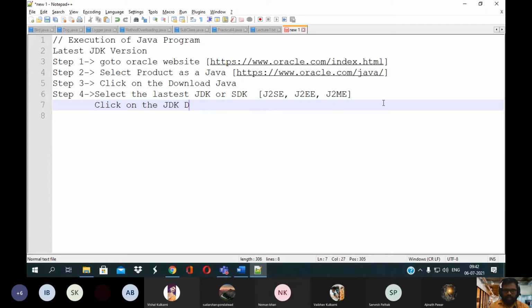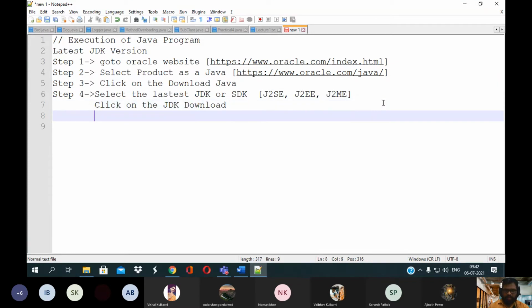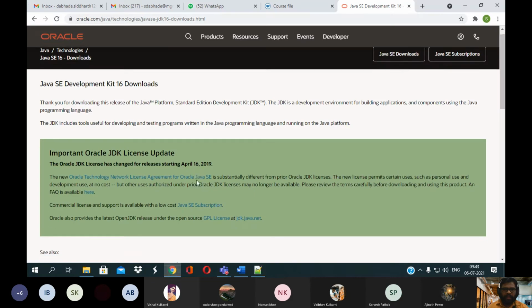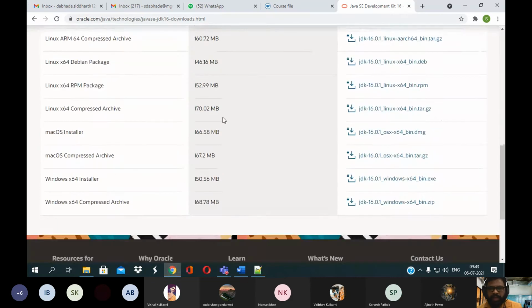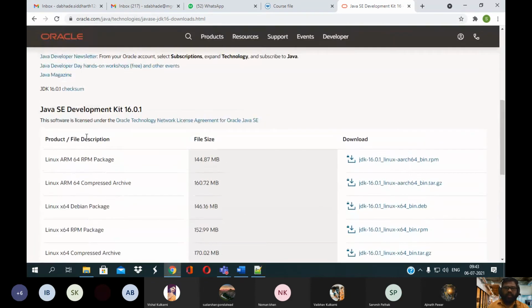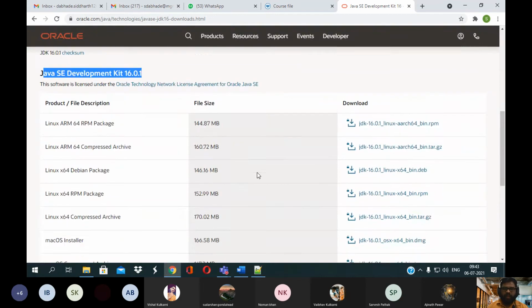Then the next step is to download the JDK. Here you will see the list of JDK files.